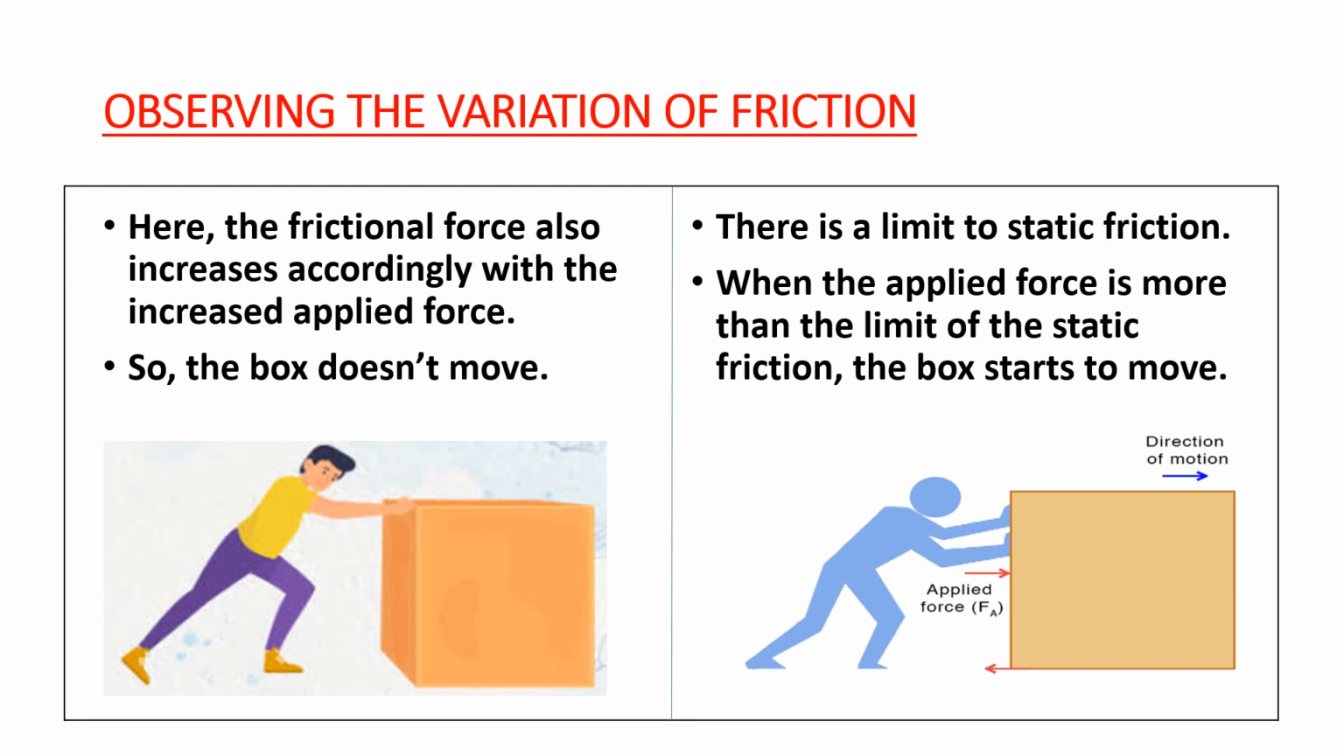Here, as you keep on increasing the applied force, at some point the box starts moving. That is, when the applied force is more than the limit of the static friction, the body starts to move. Here, the heavy box starts moving. Right? Now you can clearly understand the variation of friction.